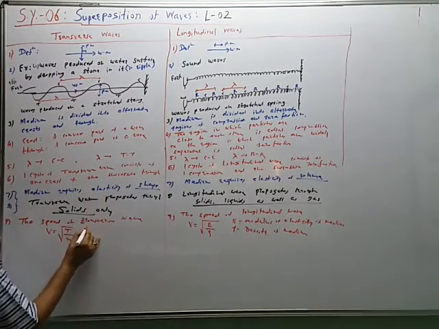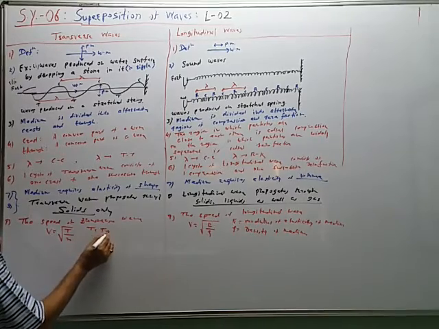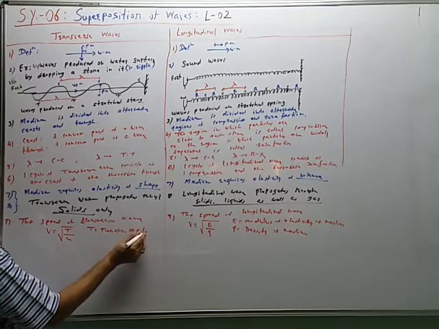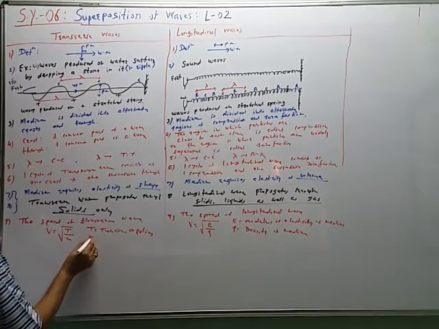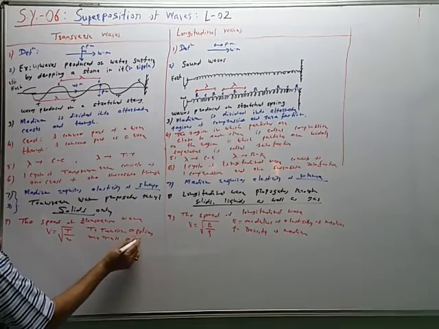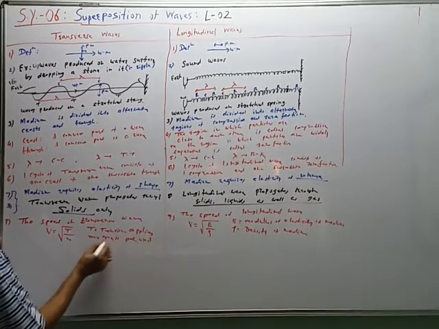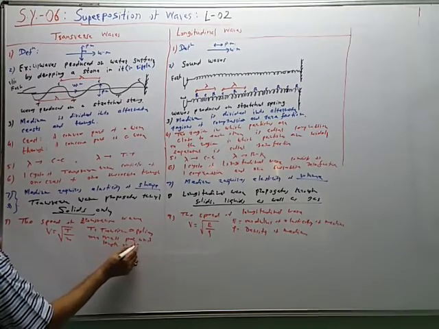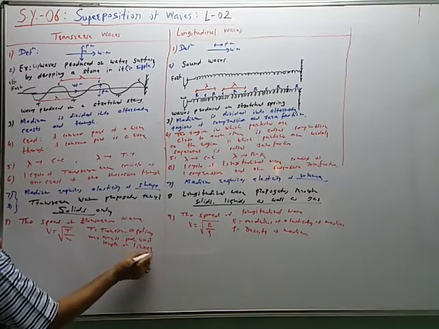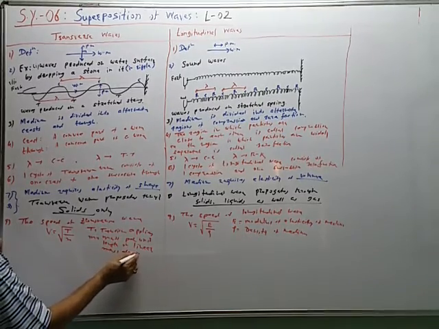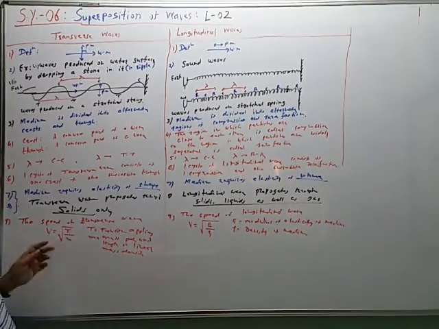On this side, T is the tension applied, and m is the mass per unit length. It is also called the linear mass density. Kg per meter is the unit of linear mass density.